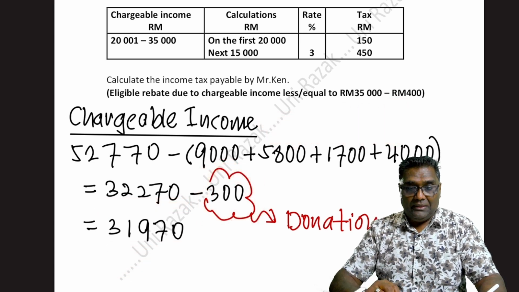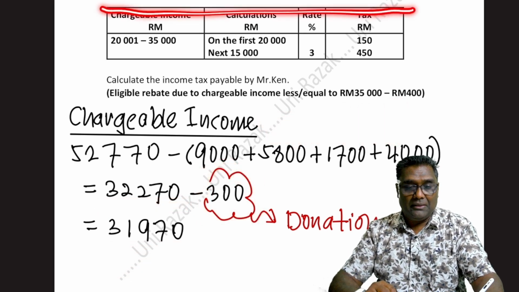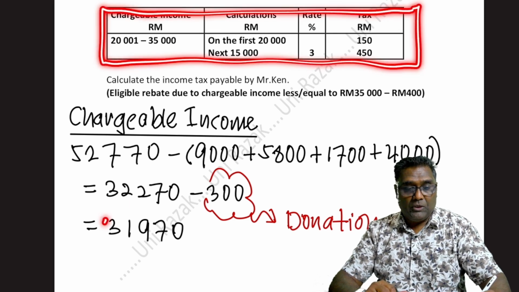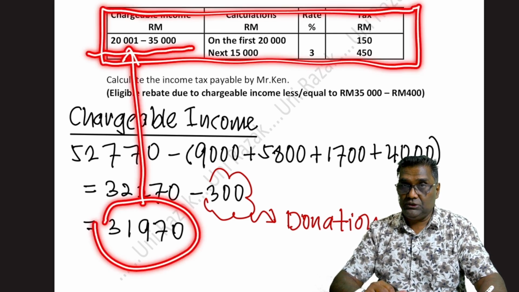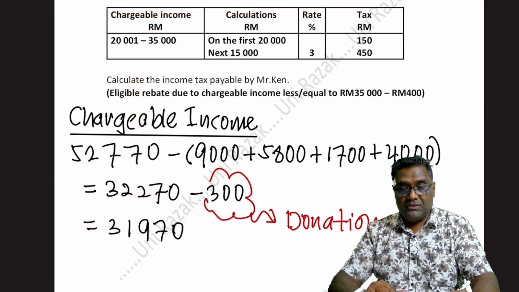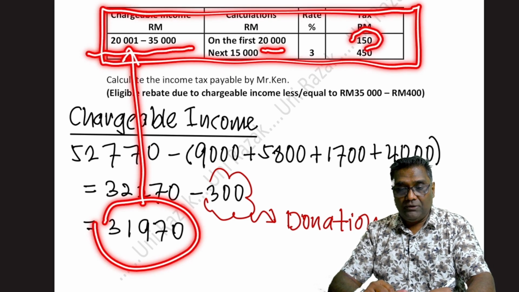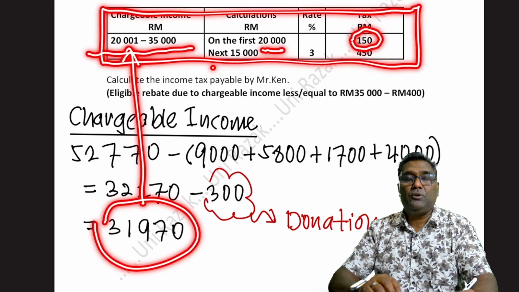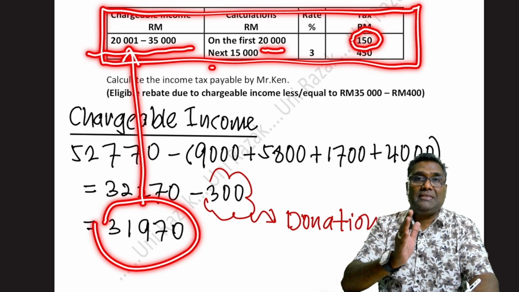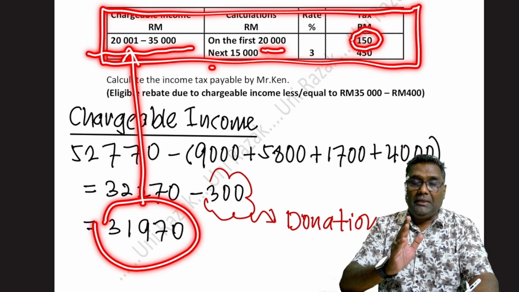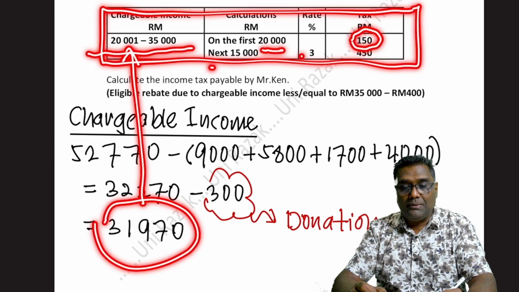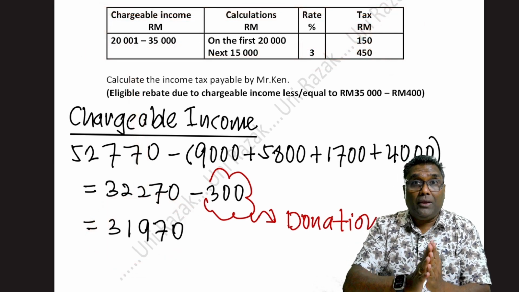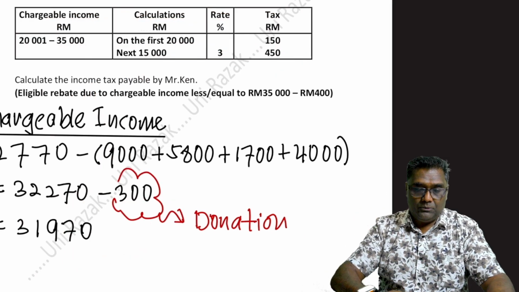So to calculate the income tax, this is the table yang berfungsi, because the value is inside the chargeable income range. So for the first 20,000, 150. For the balance, they put next 15,000, meaning maximum allowed is 15,000. But if ours is less than that, you just take the value and times with 3%. So how do I calculate, sir? This is what I do.